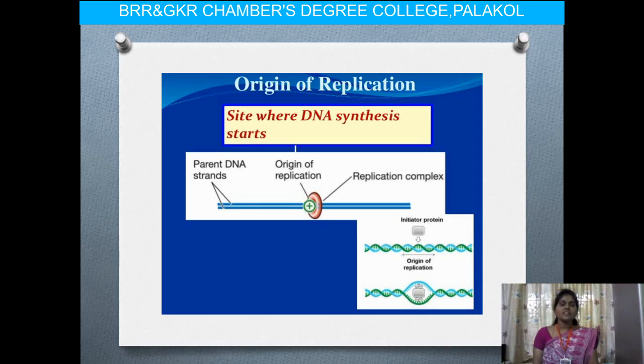At the ori site the ATGC composition is such that it most probably has adenine-thymine base pairs. So here we start the replication process, and all the additional helicases and other factors will attach here. Then the primers attach only at the origin of replication, and the replication process starts at this site.